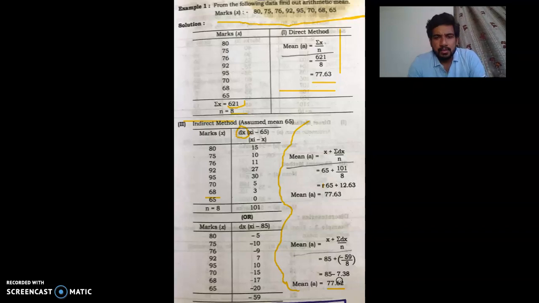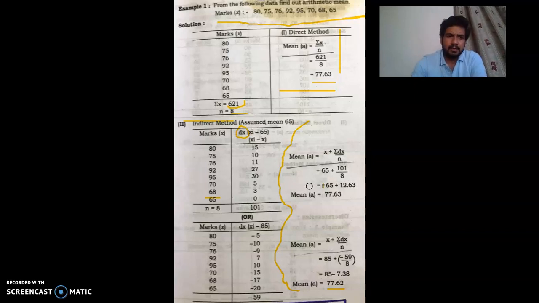So as a whole, we found the answers, and the answers are the same from the direct method or from the indirect method. So I hope you understand the simple series where we solve the problem by direct method and indirect method. In the next lecture we will see the problem of discrete series. Thank you.